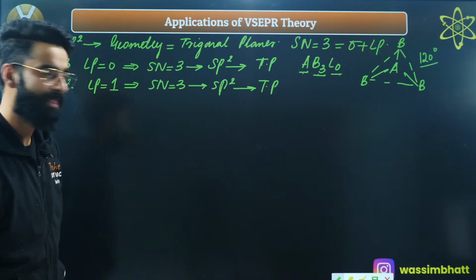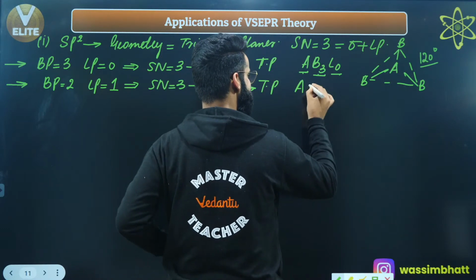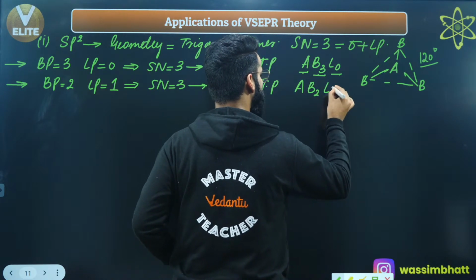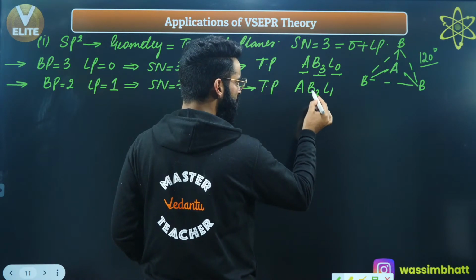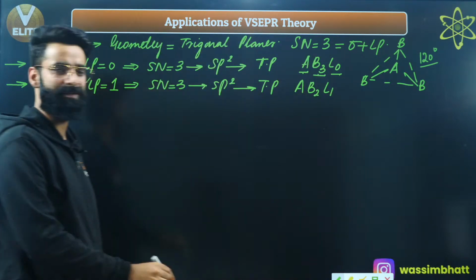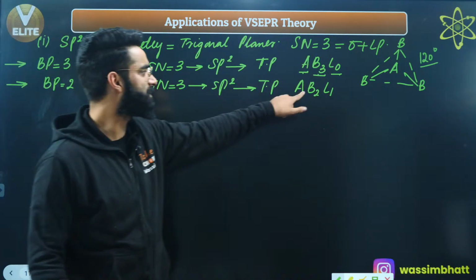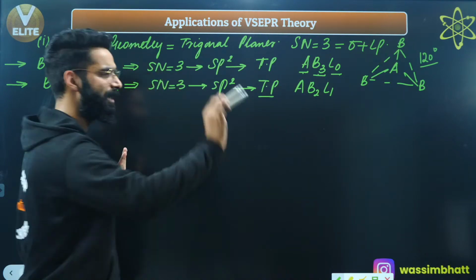First of all, what is the type of the molecule? It's going to be like this: A, which is the central atom, B2L1. A is the central atom, forming 2 bond pairs, right? Having 2 bond pairs, forming 2 bonds, correct? And there's 1 lone pair on the central atom as well, correct? So its geometry, no doubt, is trigonal planar, right?